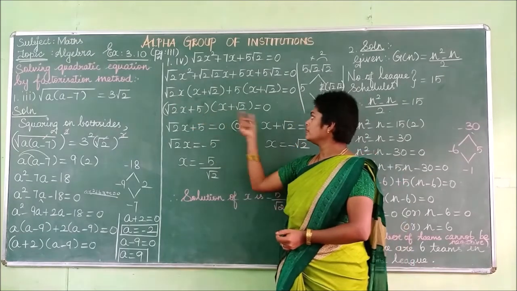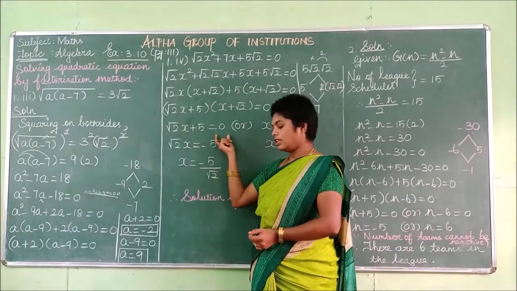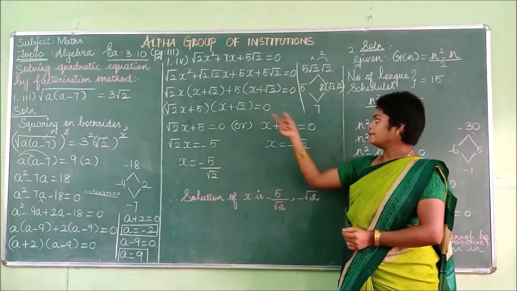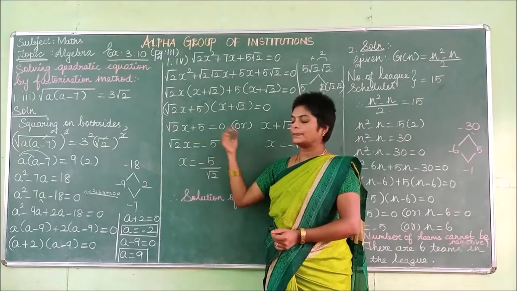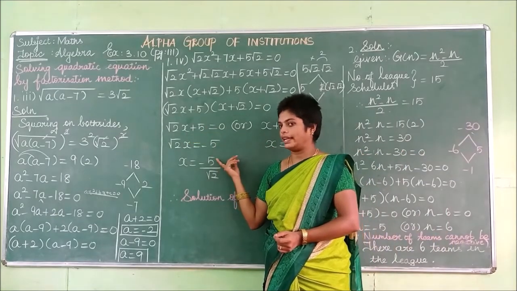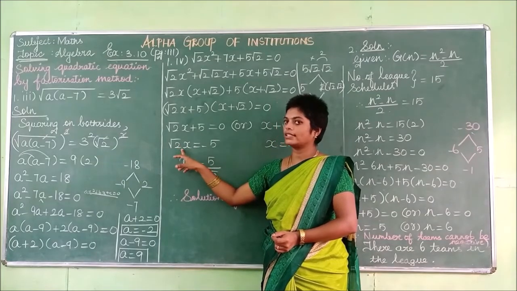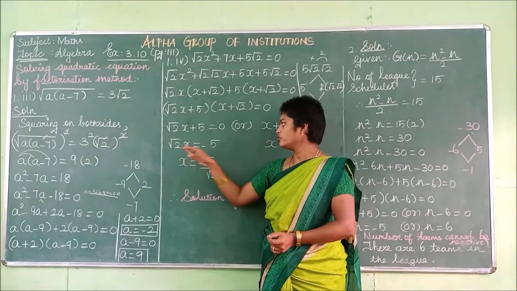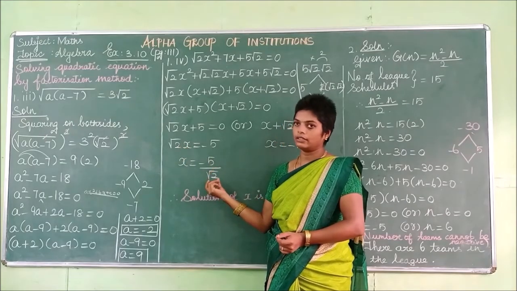Then you have to split this 0 for both the terms. Root 2 x plus 5 is equal to 0 or x plus root 2 is equal to 0. Then change this positive 5 to this side, it will be negative. Then it is in multiplication, root 2 x in multiplication. You need only the value of x, so you change to that side, you get division.